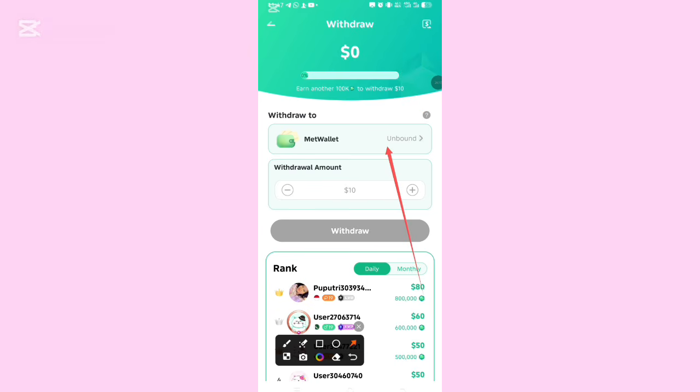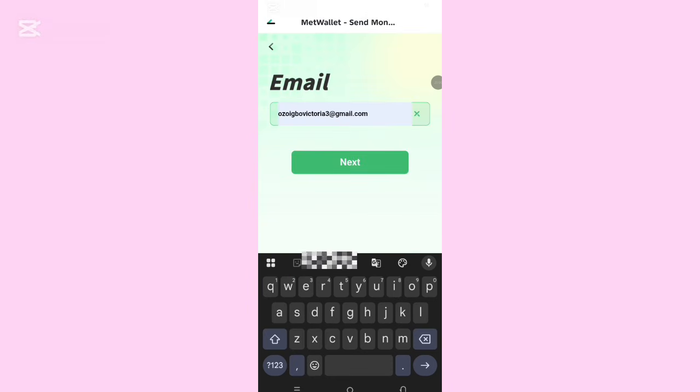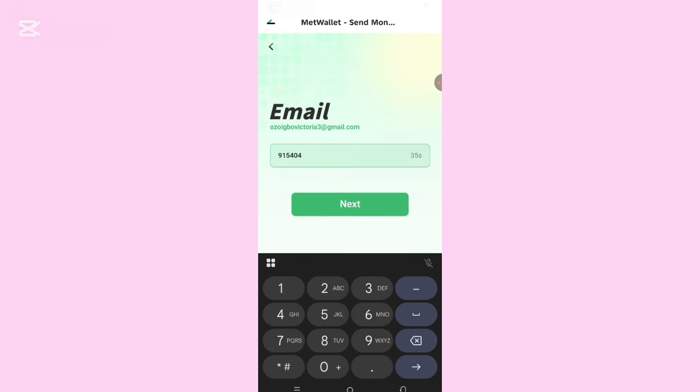How am I going to bind this account? The email I used to register on this app, I'm going to use it again. That is what I will use to bind my account on this Meta wallet. If I click on bind, allow it to load, and it will ask me to click this email. I will put the email that I used to register the first time. Once I click next, they will ask me to go to my email and get a code. You have 1 minute to get that code, so you need to be fast to put the code.